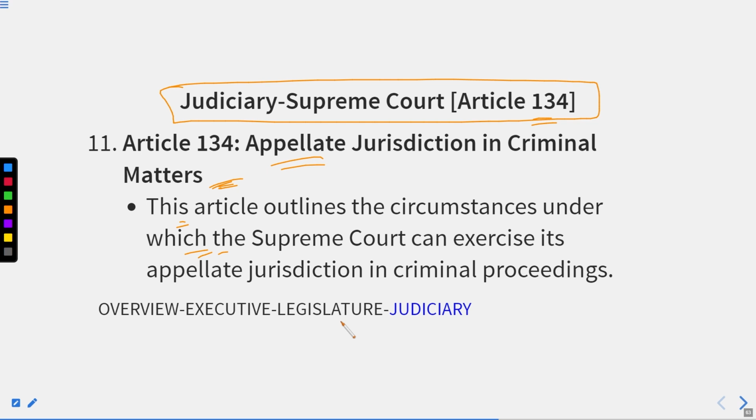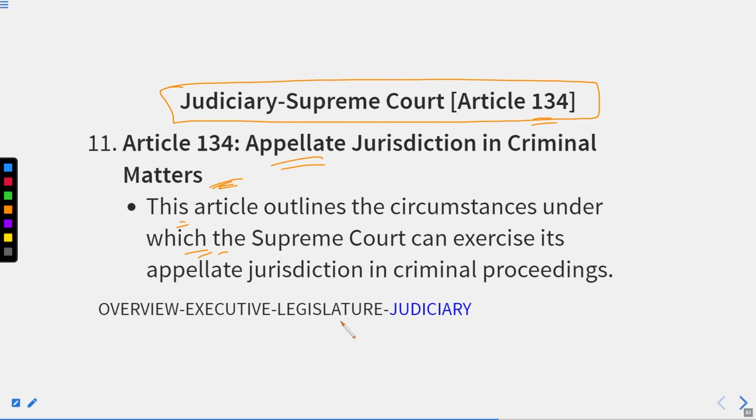It means that if the case is of a criminal nature, like murder, robbery and so on, and the person wants to challenge the decision of the subordinate court or the High Court, mostly the High Court, because the subordinate court does not provide an opportunity to reach the Supreme Court directly unless it involves fundamental rights and special cases.